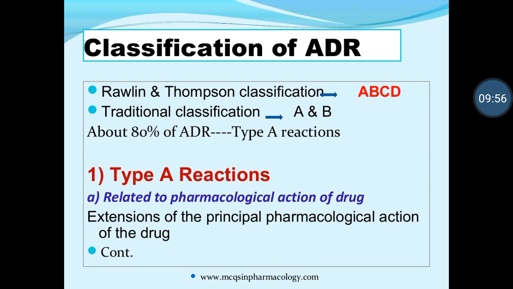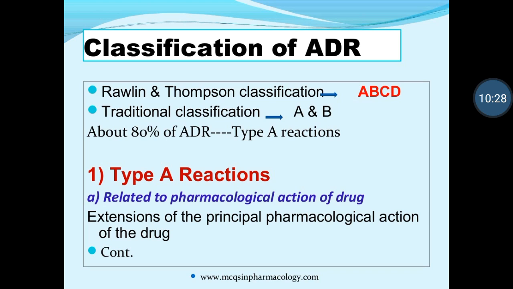Then, classification of adverse drug reactions. Two classifications are given, named the Rawlins and Thompson classification. It is known as A, B, C, D, meaning 4 types of classification. Second, the traditional classification, that is A and B, only 2. Out of A, B, C, D and out of A, B, 80% of adverse drug reactions are only of type A reaction.